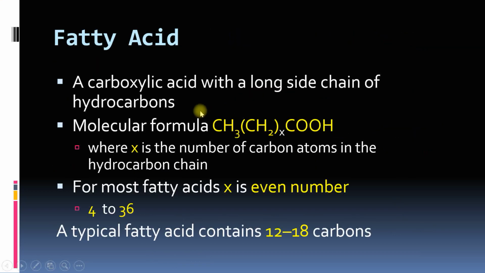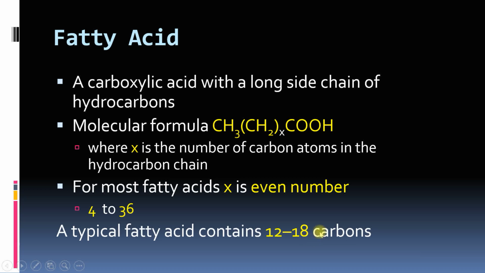So what is a fatty acid? It's a carboxylic acid with a long chain of hydrocarbons. This is the molecular formula CH3(CH2)xCOOH. So this is a carboxylic acid, and x is the number of carbon atoms in the hydrocarbon chain. For most fatty acids, x is even, and the number of carbon atoms in a fatty acid is 4 to 36. A typical fatty acid contains 12 to 18 carbons.